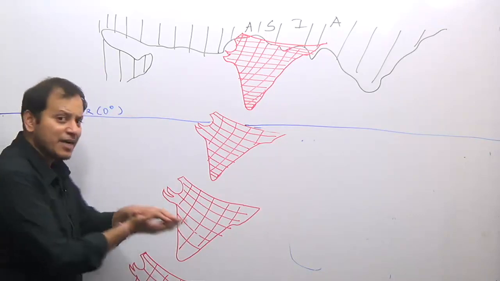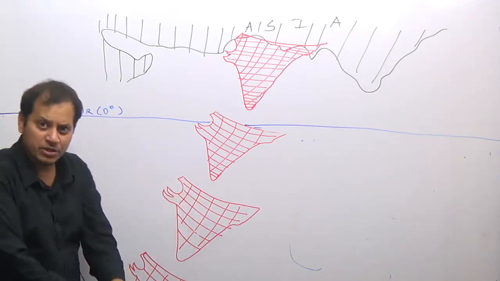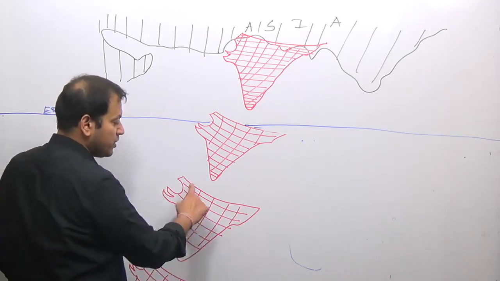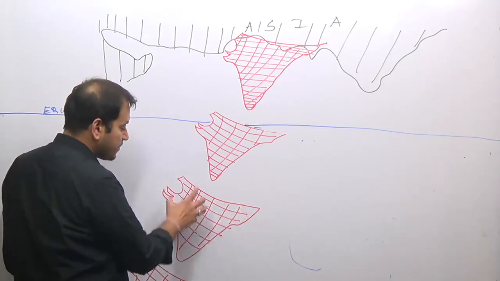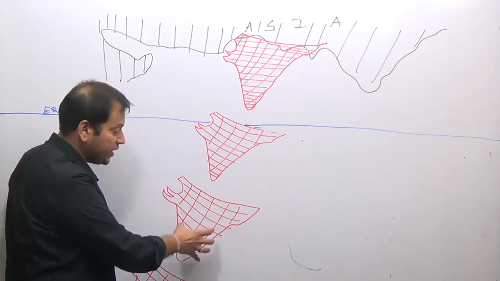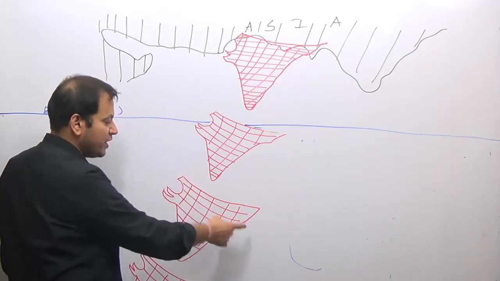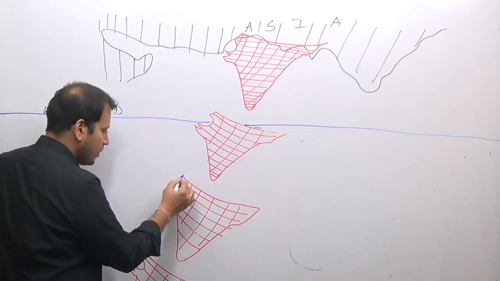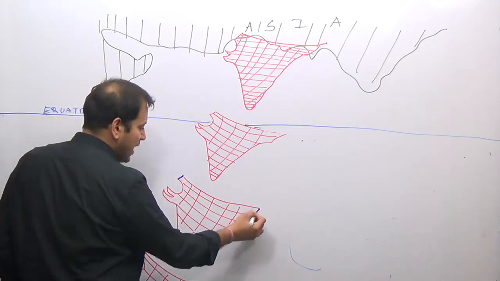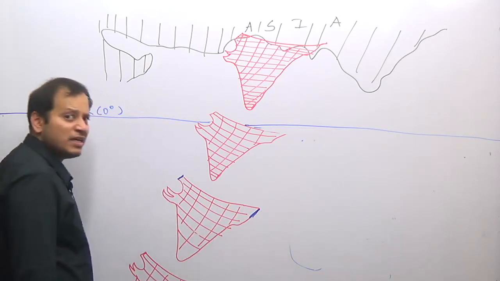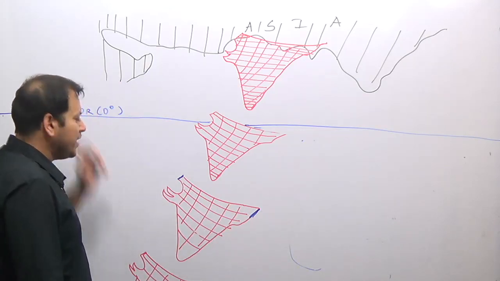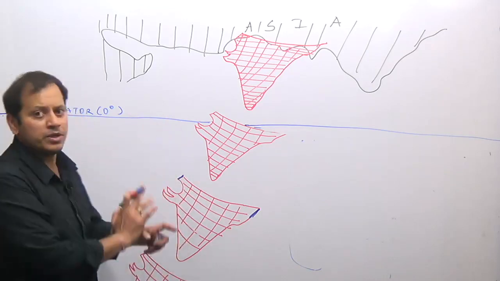So obviously that means the oldest part was the Indian peninsula. How was the Indian peninsula? This part of India was the Indian peninsula, Vindhyas, Satpuras, the entire part of India, and you see this extension of India and this extension of India. This extension of India was the Aravalli ranges, and this extension of India was the Assam hills or Assam Himalayas. After that, the Indian plate started going upwards.